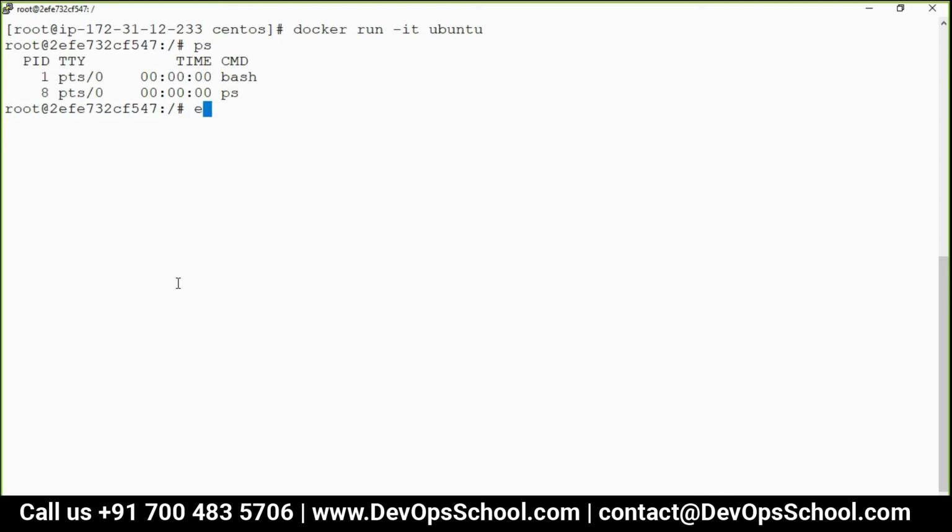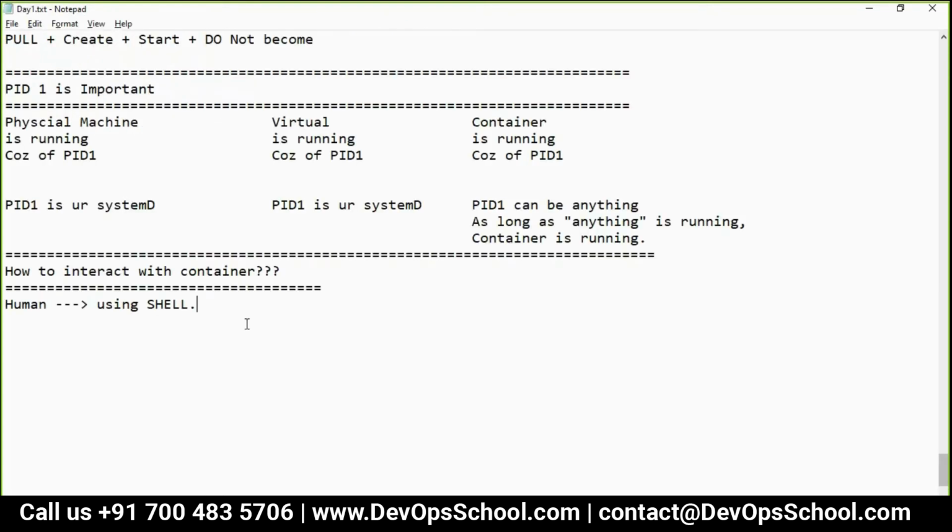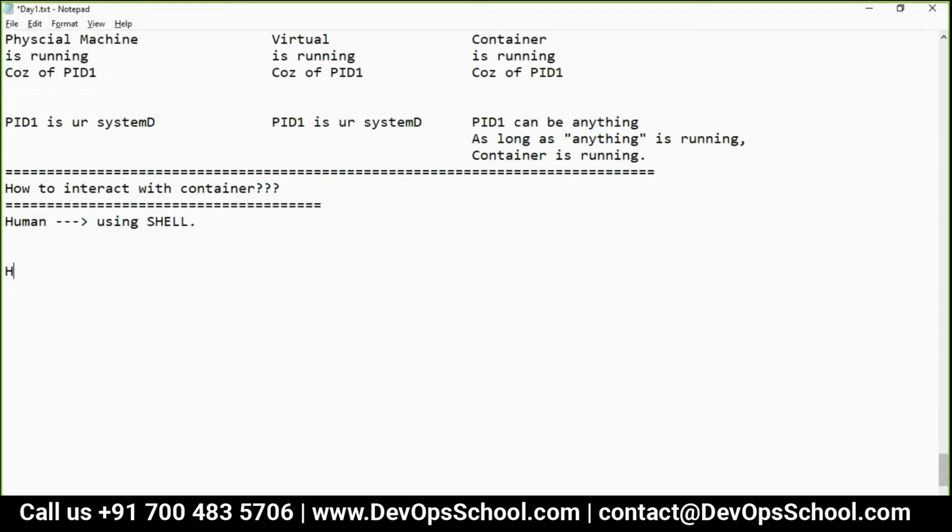So now if I do exit, what will happen? Because of your bash, when you do exit, bash will be killed, and indirectly it will kill the PID1, and when PID1 is killed, the container gets killed. Understand that? So what do we do in this case? There is one command to come out easily. So now the question is how to come out of the container safely.